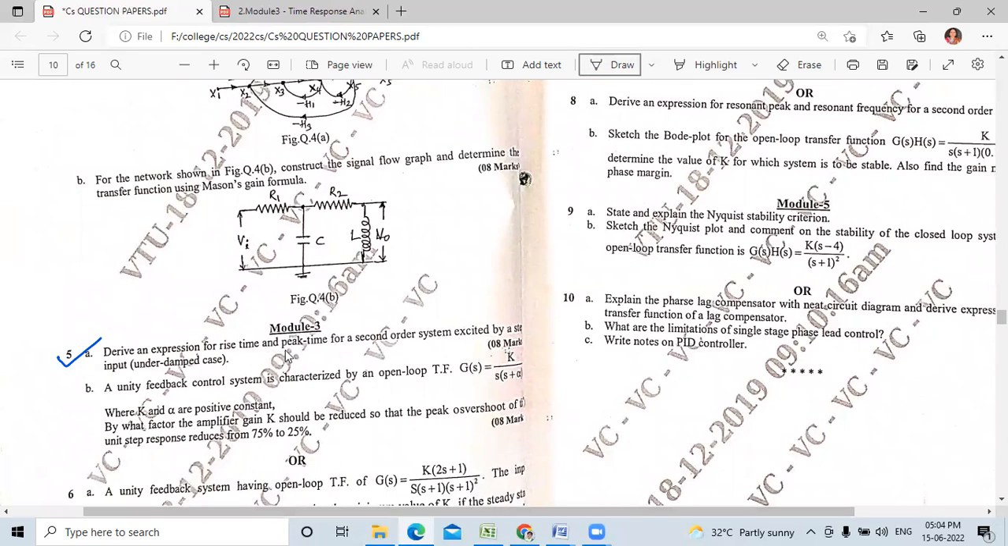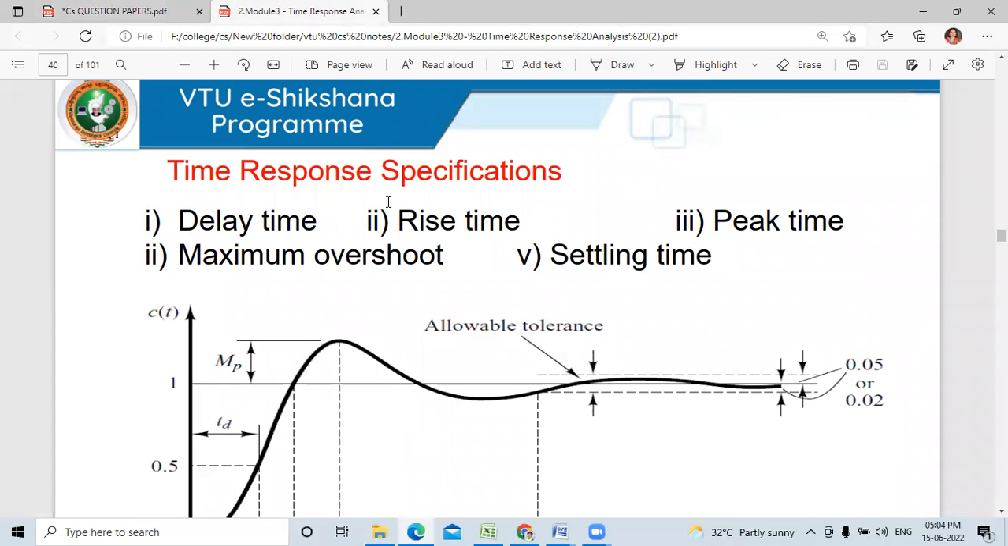Derive an expression for rise time and peak time for a second order system excited by step input. In brackets they have given the underdamped case. Before going to that topic, first we shall know the time response specifications. These are the five specifications: one is delay time, second is rise time, peak time, maximum overshoot, and the fifth is settling time.